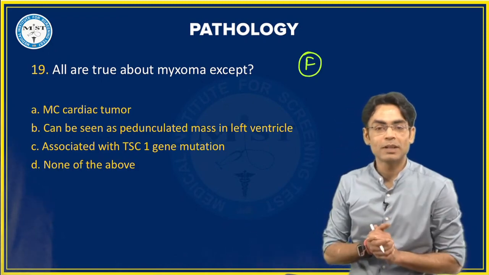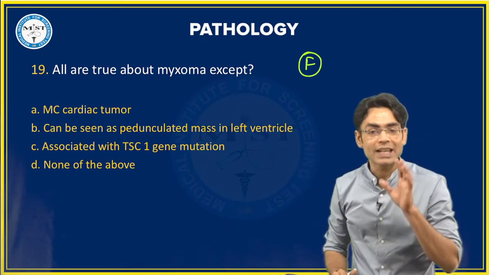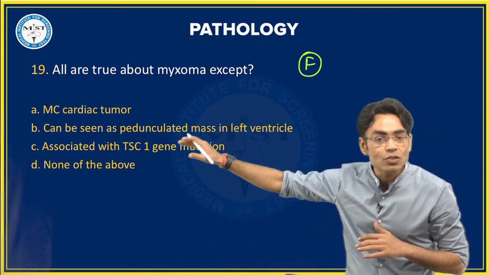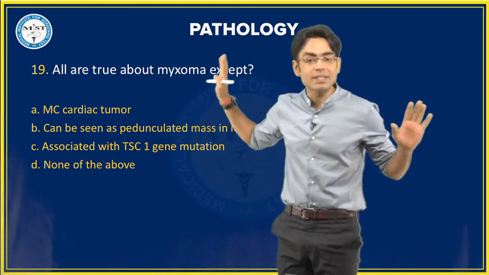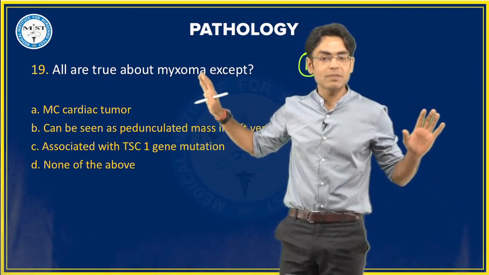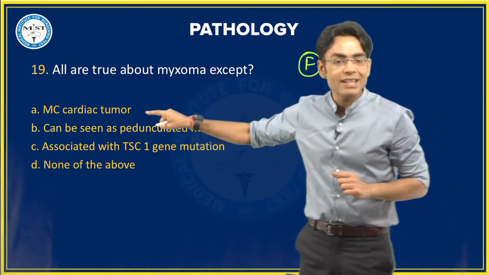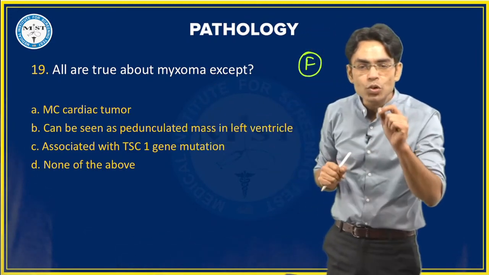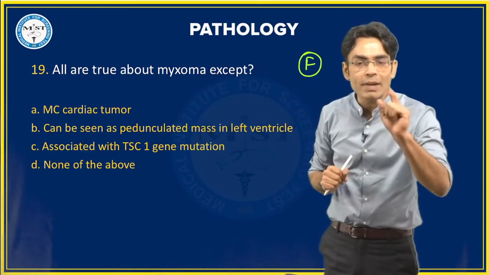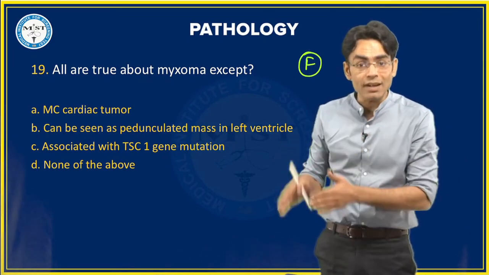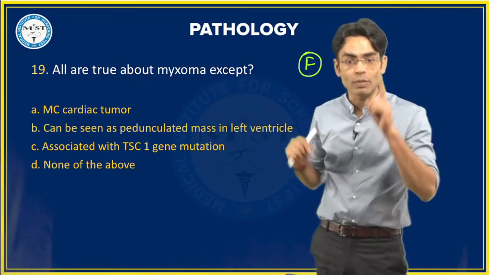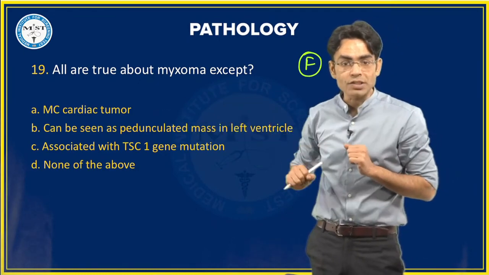See, beta, when we are talking about myxoma, the correct answer is that there is no statement here which is true. If they are saying most common cardiac tumor, the most common cardiac tumor overall is going to be metastasis. If they say most common primary cardiac tumor in an adult, then it could be myxoma. So this is a wrong statement.